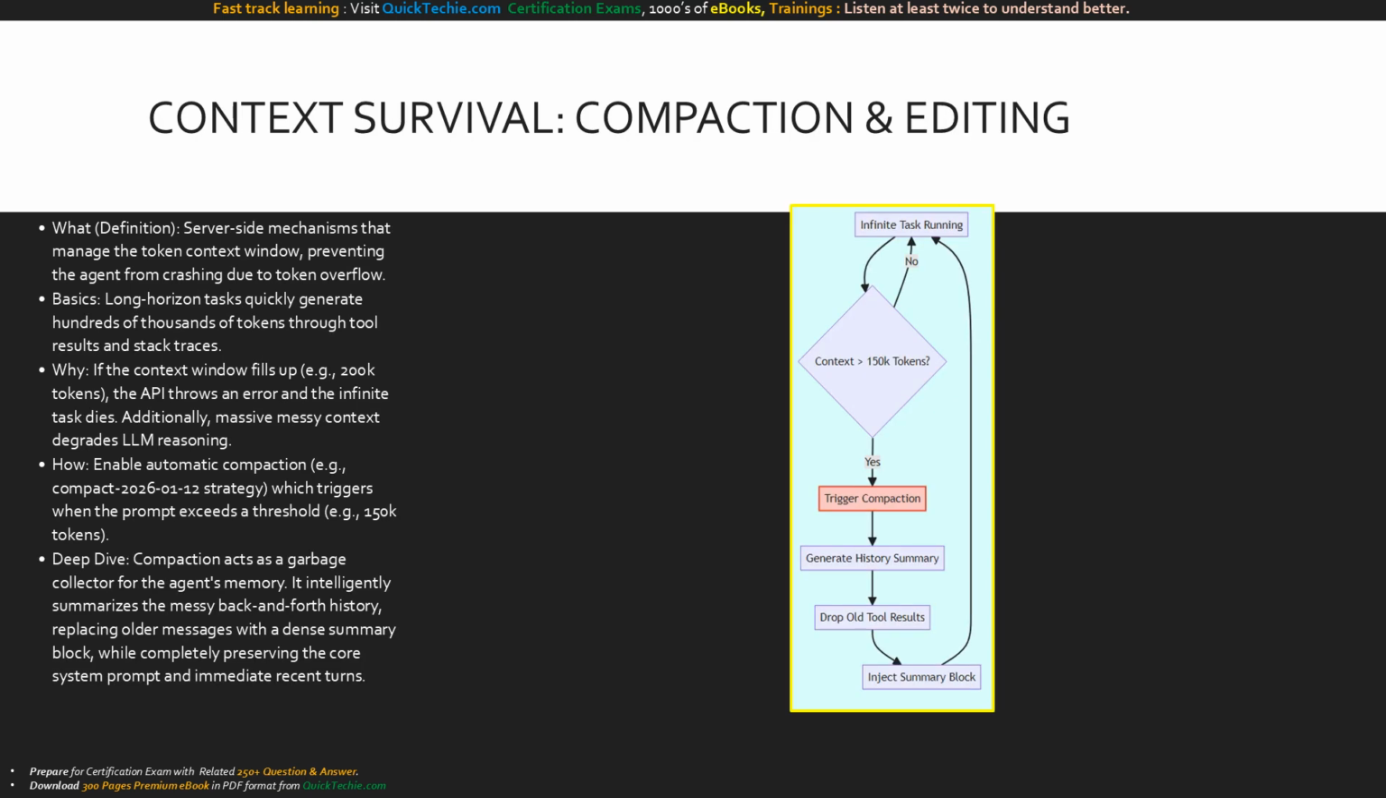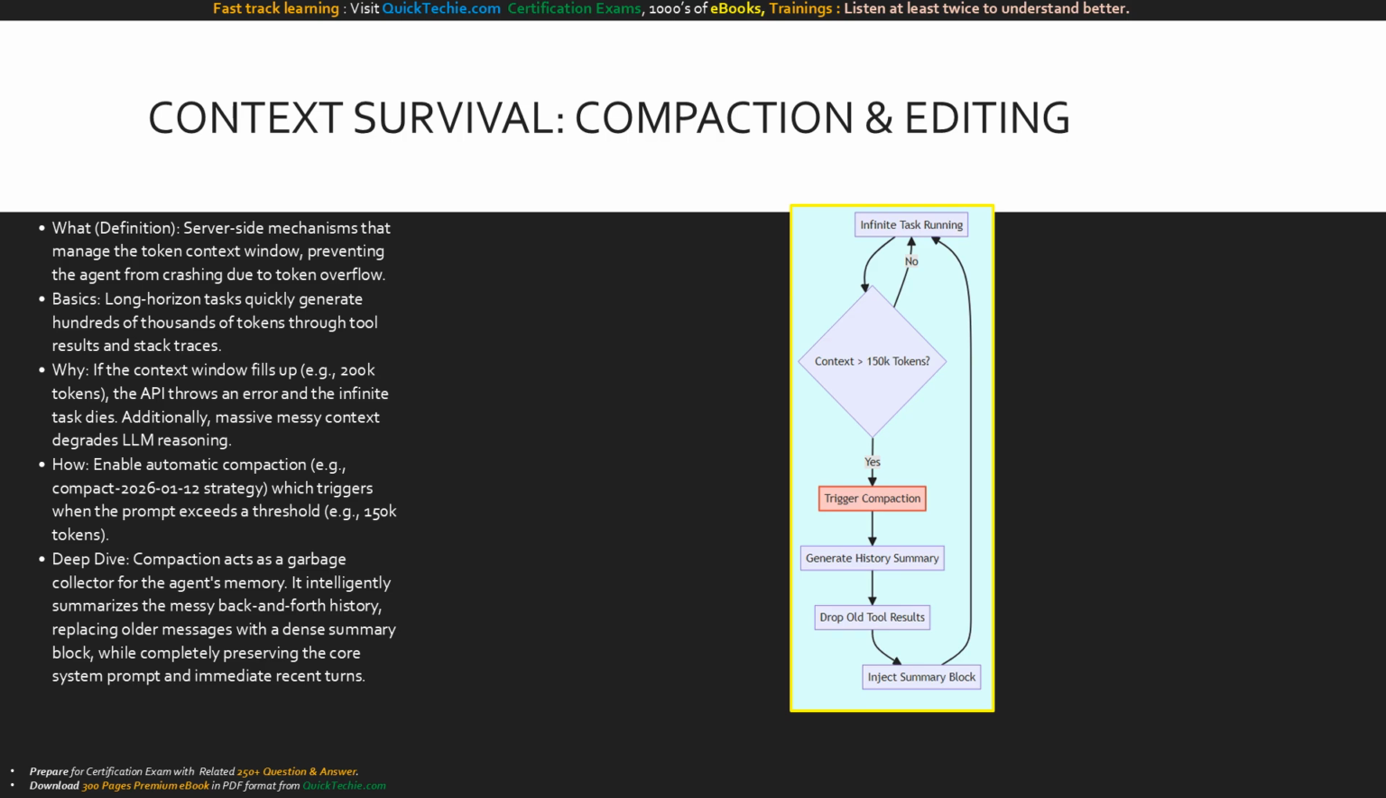If an agent runs for hundreds of steps, it will generate a massive amount of text. This brings us to context survival using compaction and editing. What is it? It's a mechanism that actively manages your token context window. The basics are that long-horizon tasks, pulling in gigabytes of code and stack traces, will rapidly consume the LLM's memory. Why is this dangerous? If you hit the absolute limit, your API request fails, and your infinite task dies in its tracks. Furthermore, overloaded, messy context causes context rot, degrading the agent's logic.